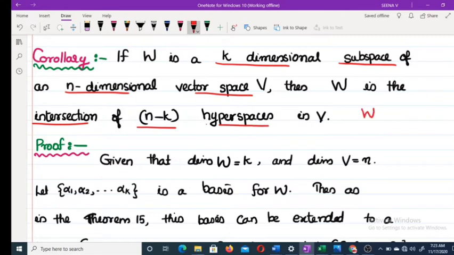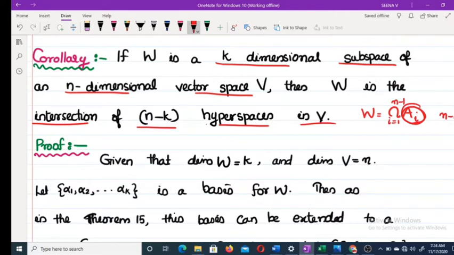W is the intersection of some spaces, n minus k in number. That is, W is the intersection of A_i, where i varies from 1 to n minus k, and each A_i must be a hyperspace in V. Each hyperspace in V means each space has dimension n minus 1.